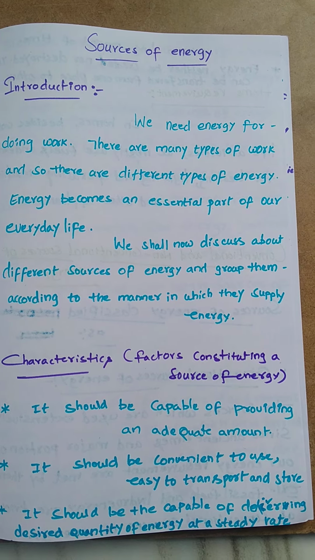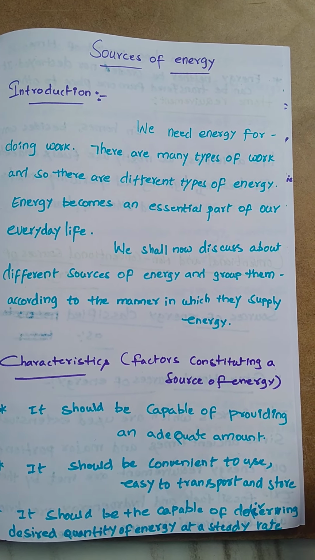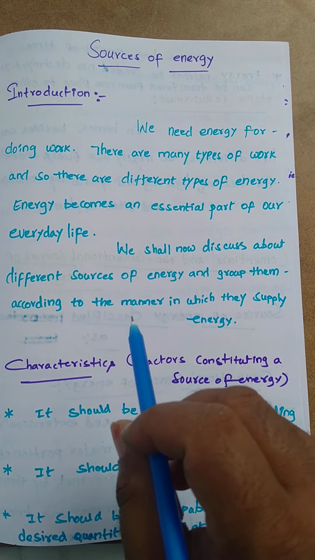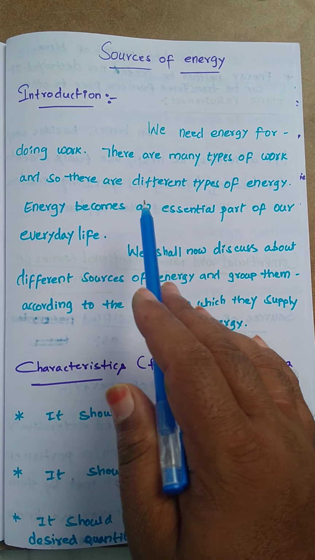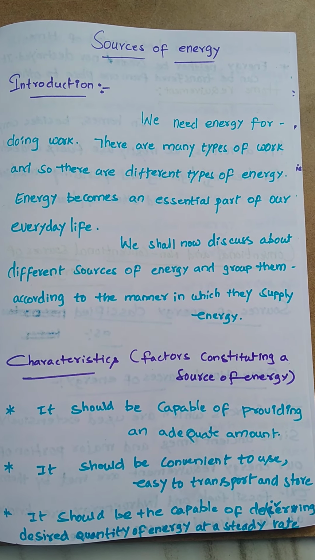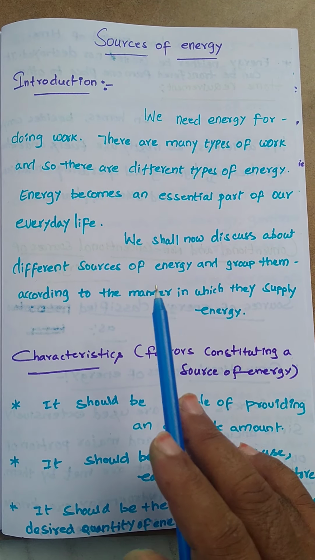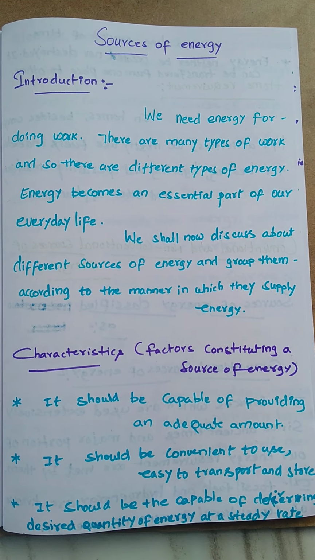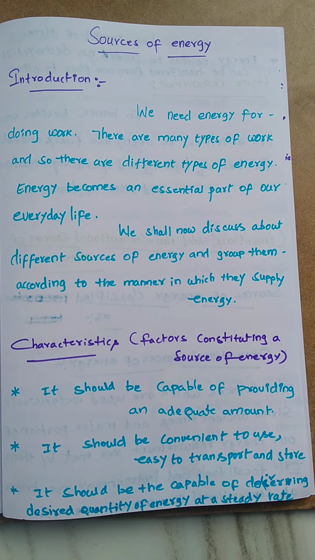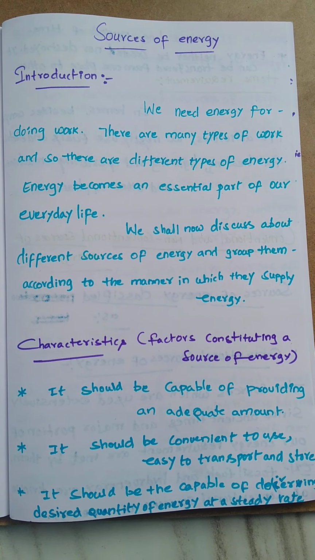There are different types of energies in our daily life that we are using. Since there are different types of work, there are different types of energies. And we know very well energy is an essential part of our everyday life. So we shall now discuss the different sources of energy and group them according to the manner in which they supply energy.